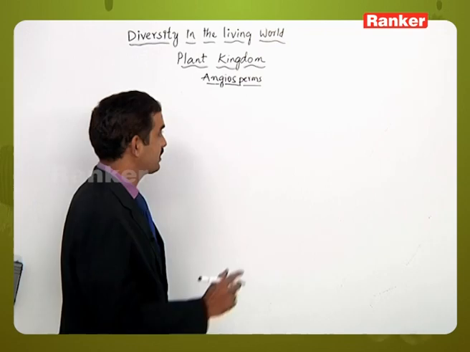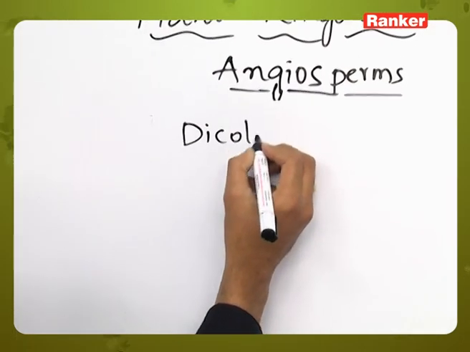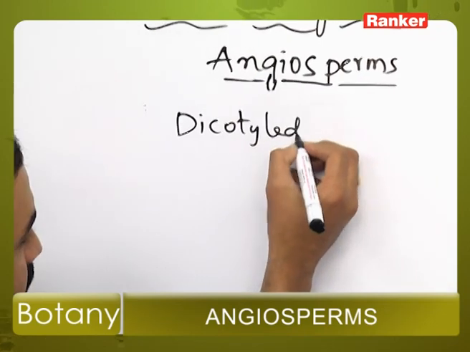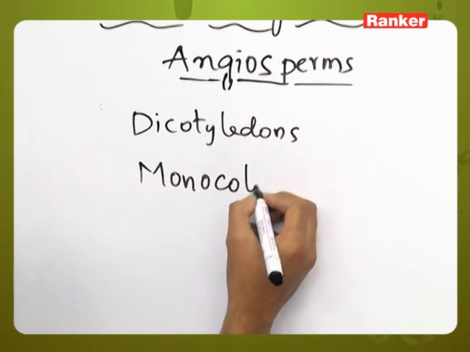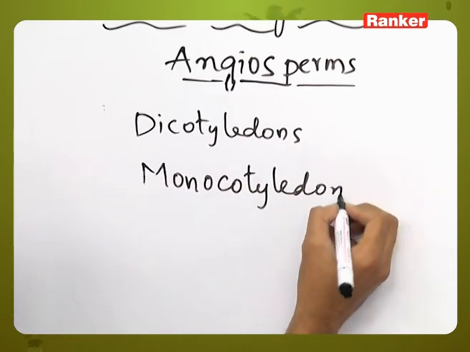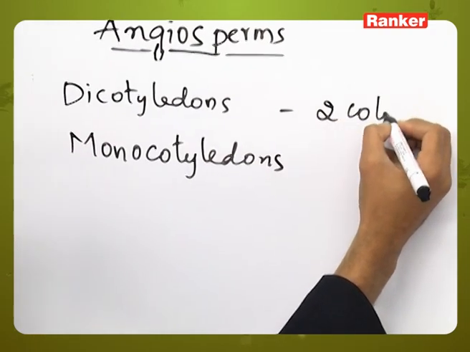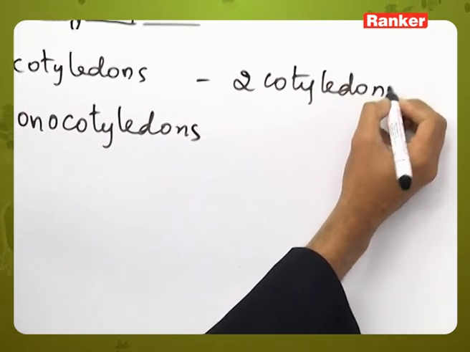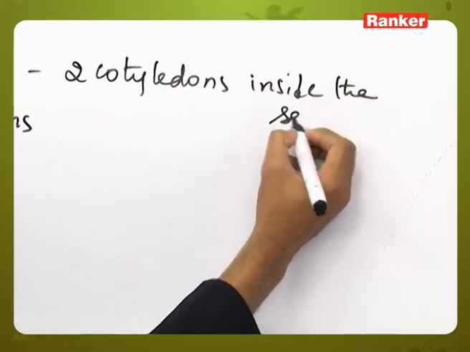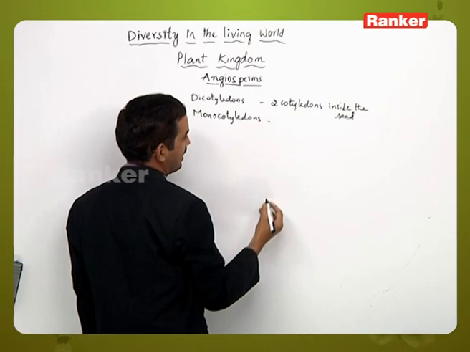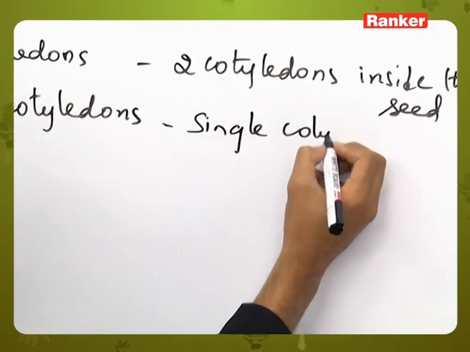In angiosperms, there are two classes. One is dicotyledons and the other is monocotyledons. Dicotyledons are those in which two cotyledons are present inside the seed, and monocotyledons are those in which the seed contains only a single cotyledon.